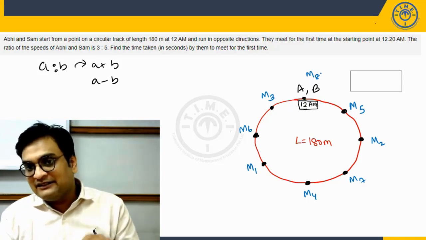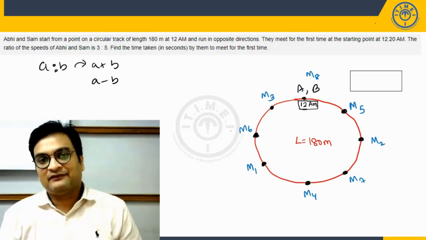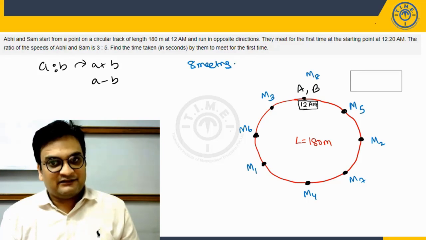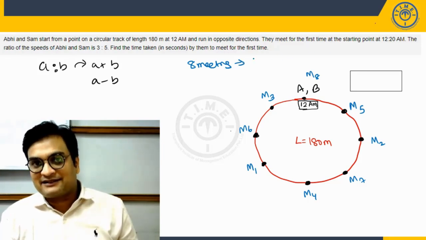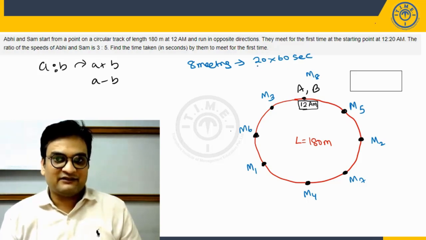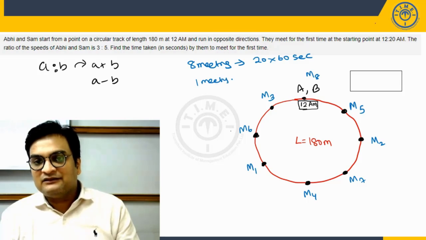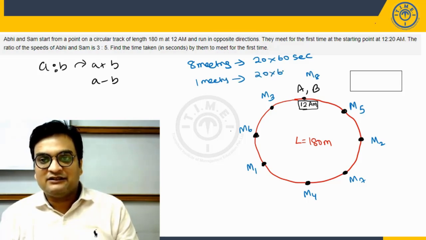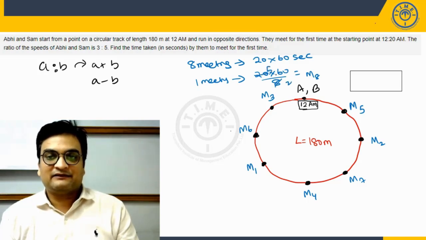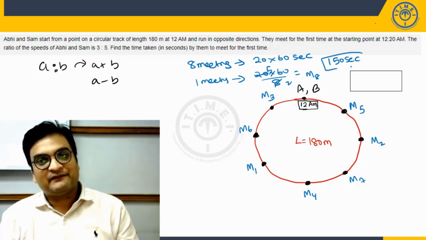Now please notice the 8th meeting is again happening at the starting point for the first time. And that is given to be what? So for 8 meetings, the time taken is 20 minutes. We want it in seconds, so I'll write 20 into 60. So the time gap for one meeting will be how much? It will be straight away 20 into 60 upon 8, which when I simplify gives us 150 seconds.